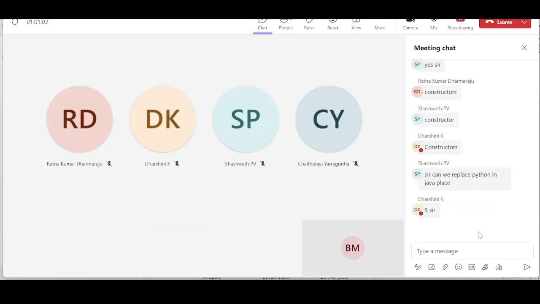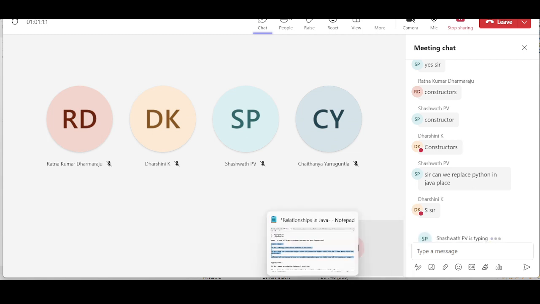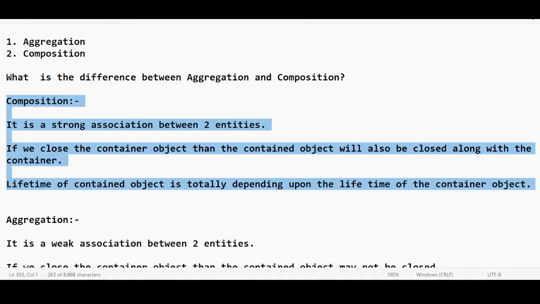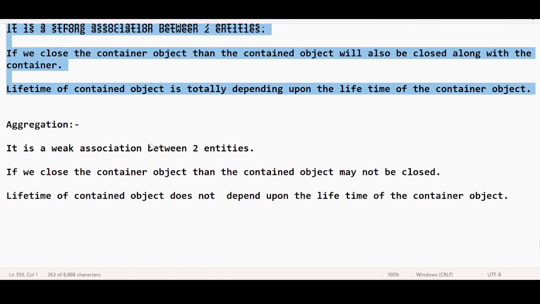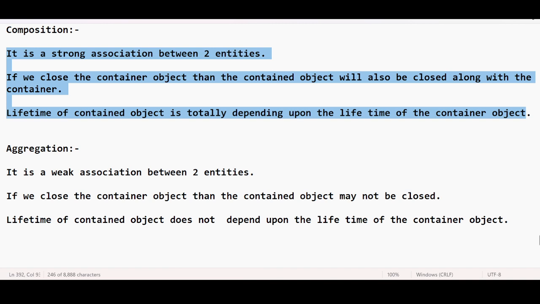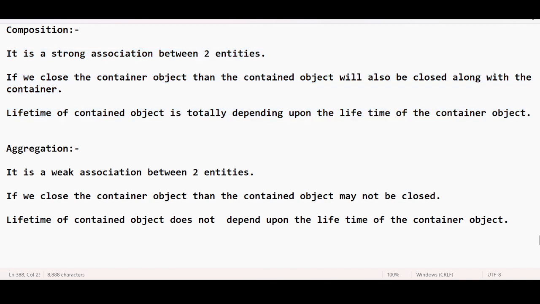Making sense, everyone? Here we are talking about Java composition, guys. So I don't think much explanation is required for this. When you get this question in an interview, just try to answer in these three lines. It is a strong association between two entities. If you close the container class, the lifetime of the contained class is totally different. That is more than enough. Nothing is required apart from this.